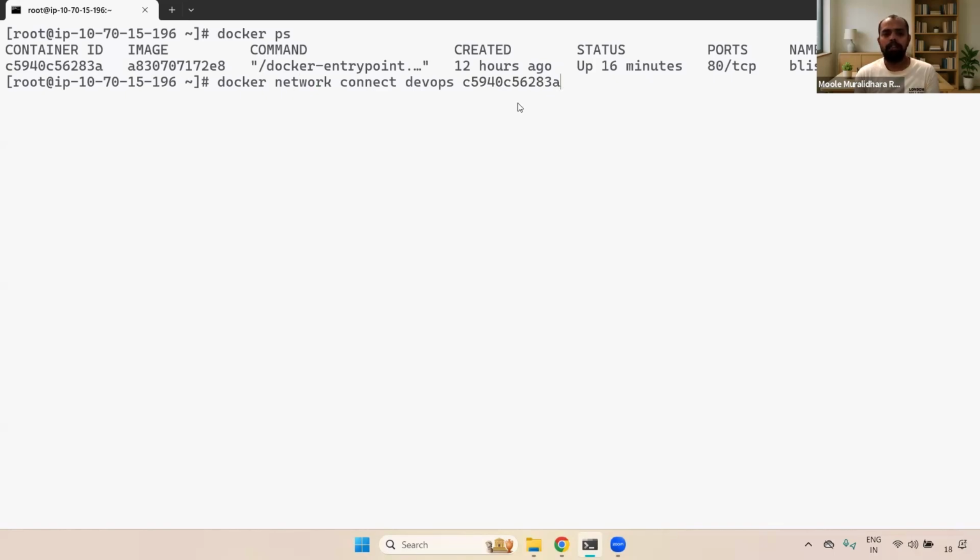Okay, now you can enter. If you see here, it is connected. And how do we verify whether it is connected or not? As I said earlier, you can use the docker container inspect command. Here, docker container inspect, and you can give the container ID.